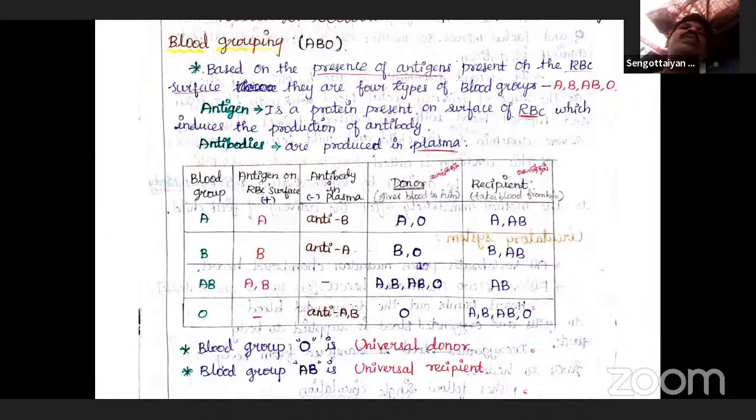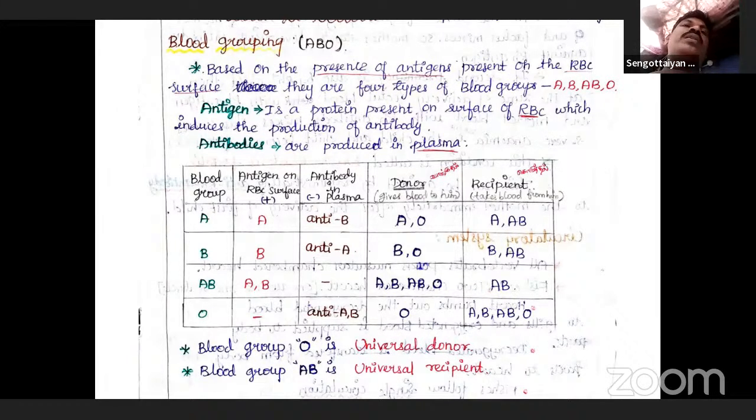B blood group persons can donate their blood to the B and AB blood groups, and B blood group persons can receive blood from B and O. AB blood group persons can donate to AB, A, B, and O. But AB blood group persons can receive blood only from AB blood group persons.